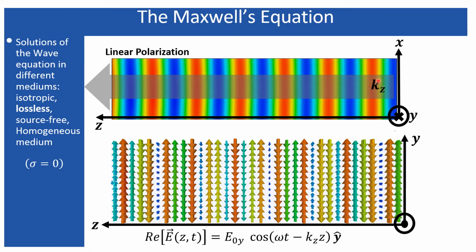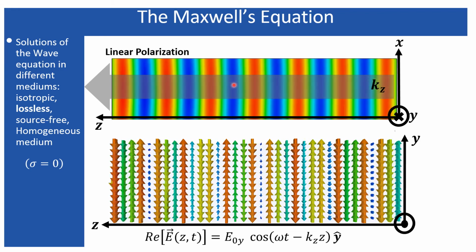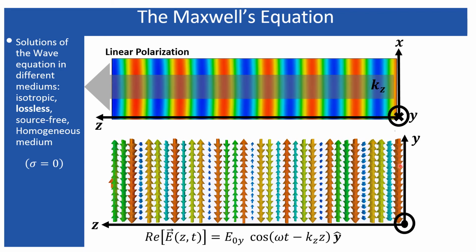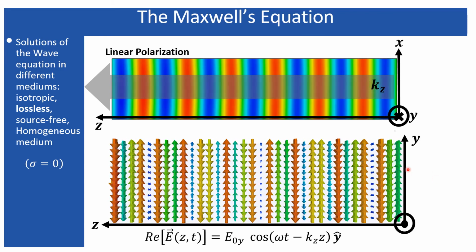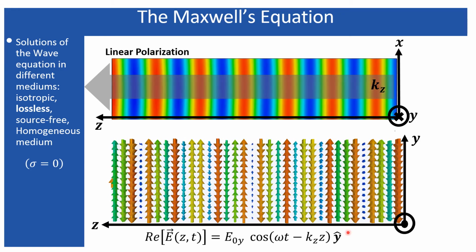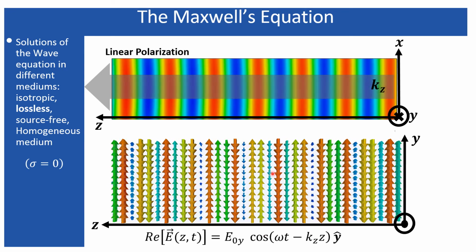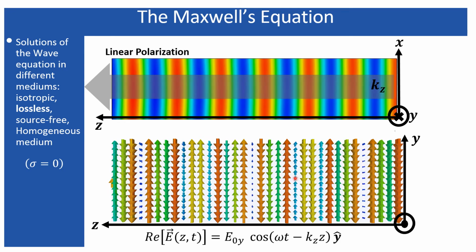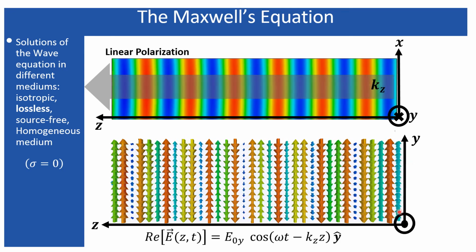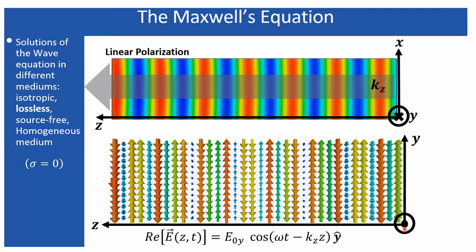Now, in this case, the propagation of the wave can be visualized, but along which directions the electric field or the polarization of the wave exists, that cannot be visualized. For that, I have presented this kind of diagram or animation, where we can see this is the z direction. Look, the colors are moving along the z direction, so it represents that the waves are propagating. But these arrows are oscillating either along the positive y direction or the negative y direction, while